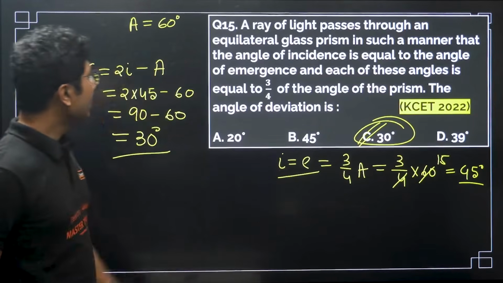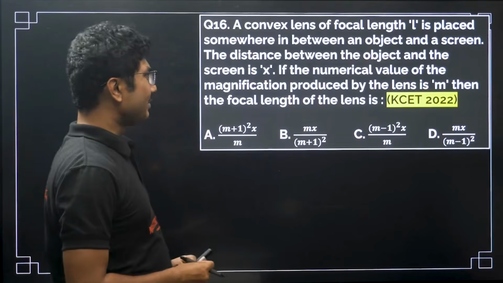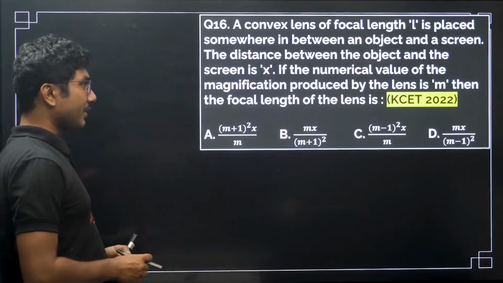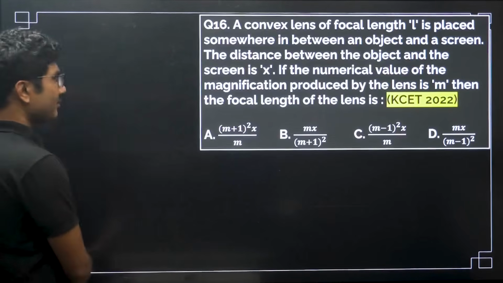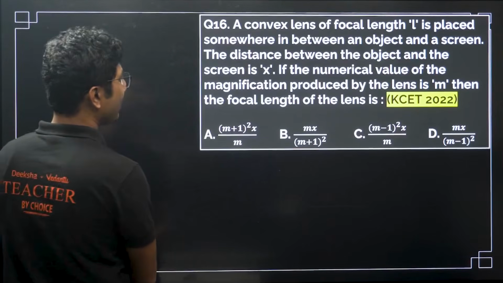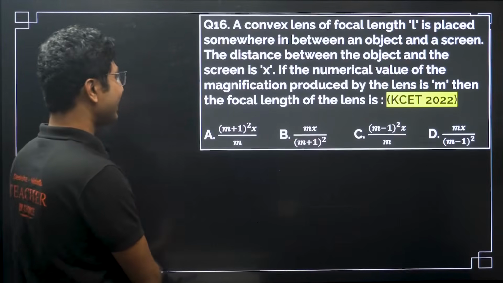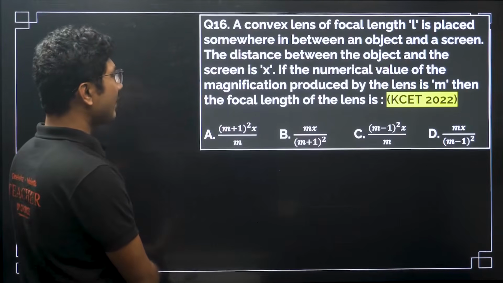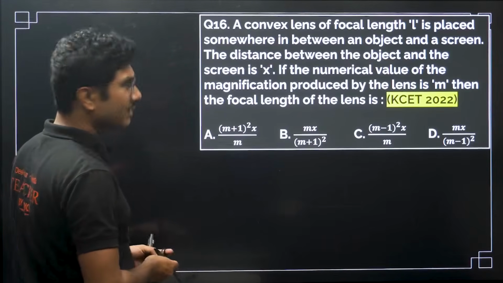Not difficult. A convex lens of focal length L is placed somewhere in between an object and a screen. The distance between the object and the screen is x. If the numerical value of the magnification produced by the lens is m, then the focal length of the lens is?